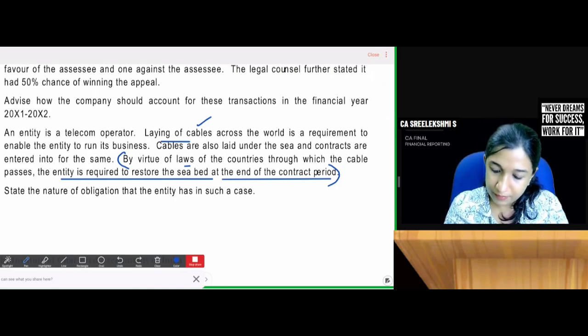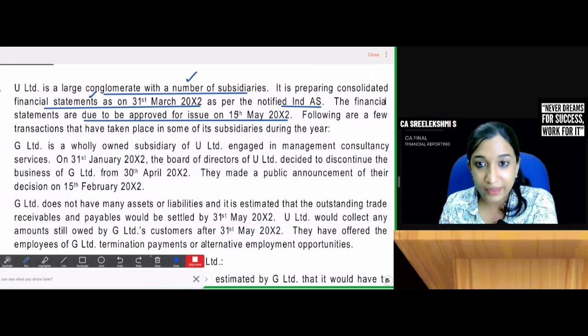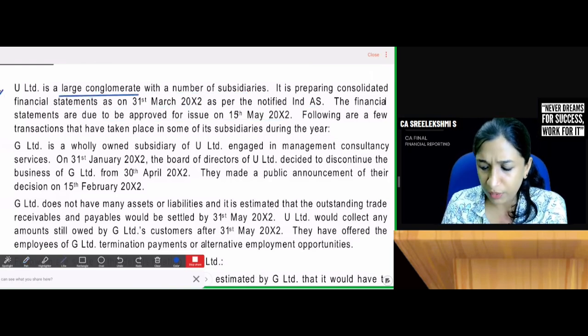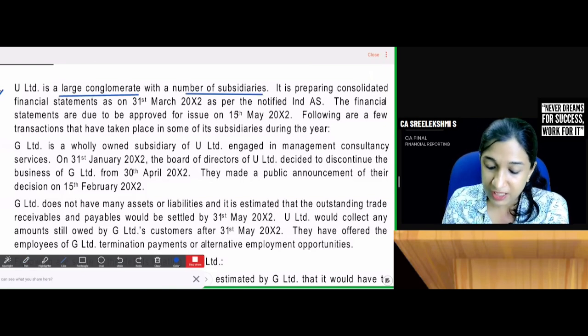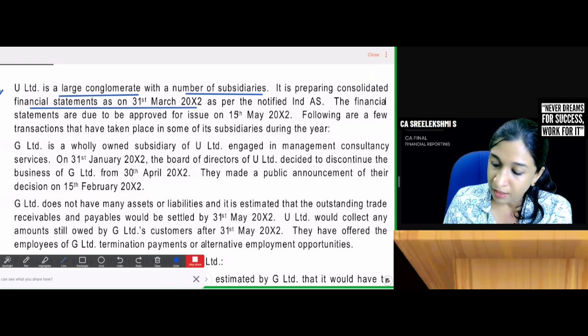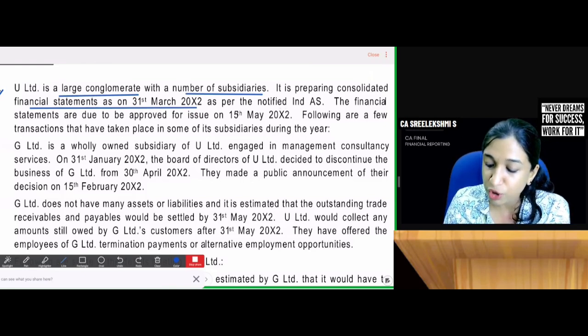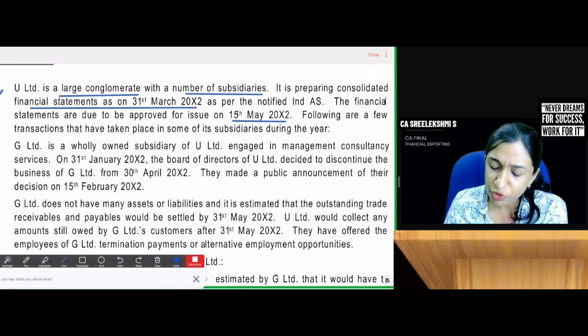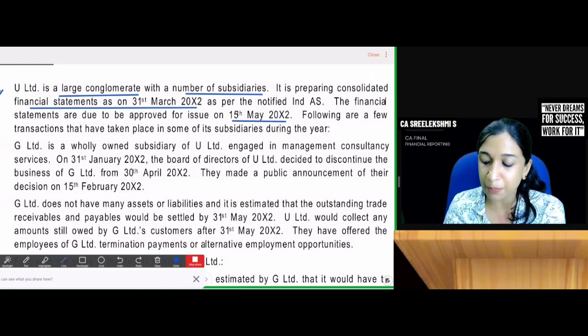Then let's read question number 3. U Limited is a large conglomerate with a number of subsidiaries. Okay, big company. It is preparing CFS as on 31st March 2012. The financial statements are due to be approved on 15th May. Following are a few transactions that have taken place in some of the subsidiaries during the year.